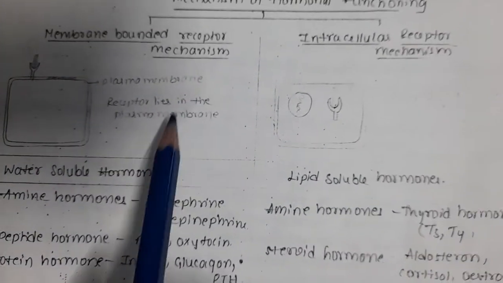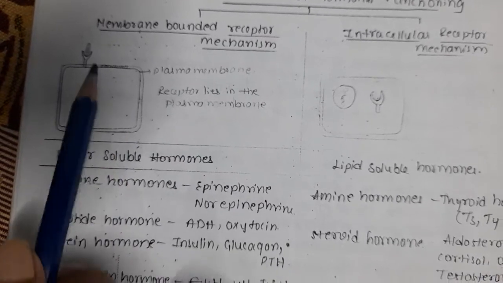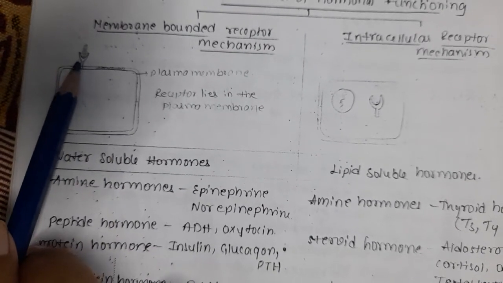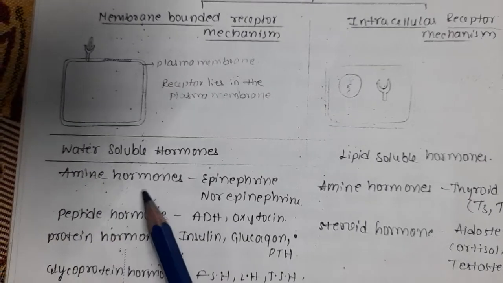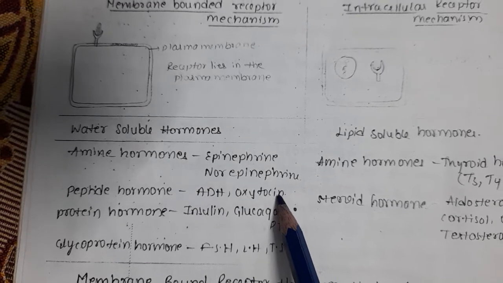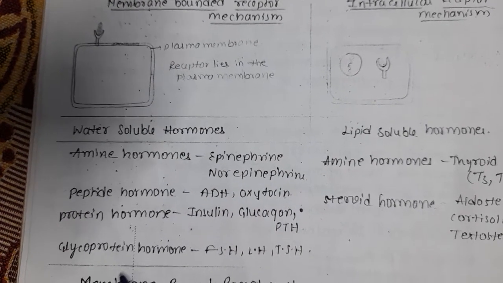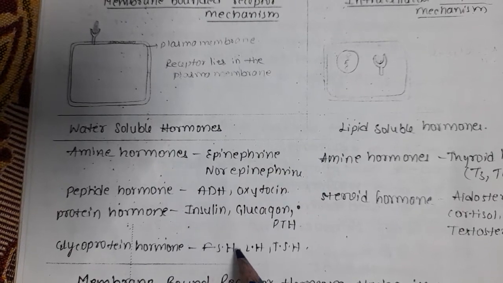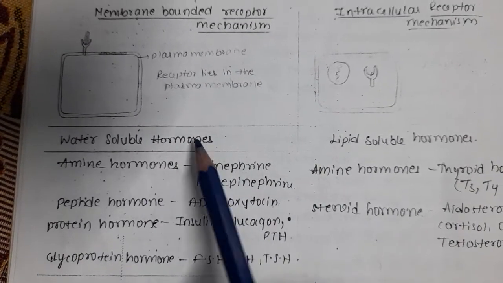Now let us see water soluble hormones. Water soluble hormones generally bind to the receptor which is present on the plasma membrane. Amine hormones: epinephrine, norepinephrine. Peptide hormones: ADH and oxytocin. Protein hormones: insulin, glucagon, parathyroid hormone. Glycoprotein hormones: FSH, LH, TSH. These are water soluble hormones.